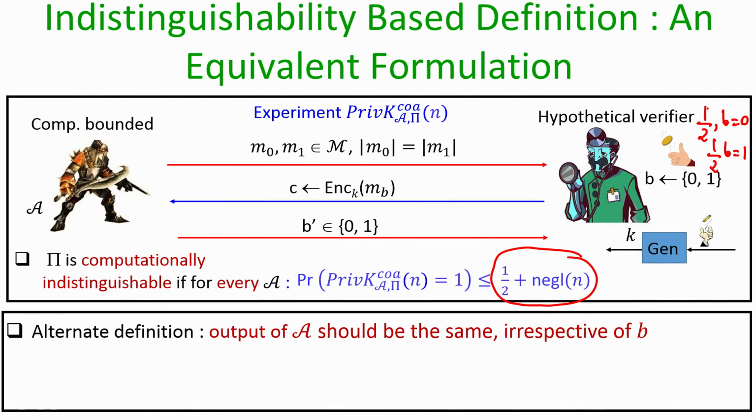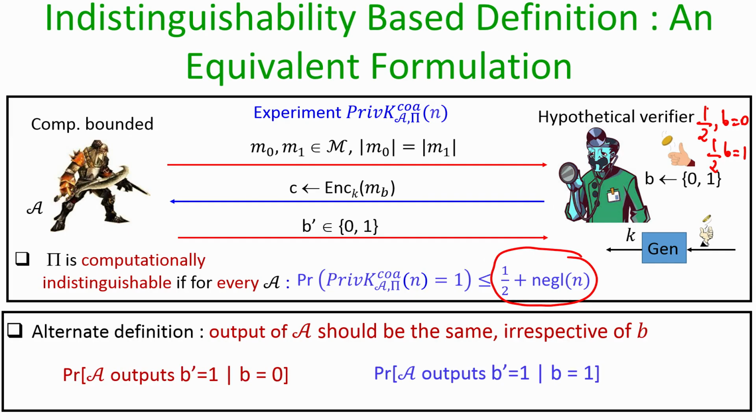And the goal of the adversary is to identify whether it is M0 which is encrypted in C or whether it is M1 which has been encrypted in C. So, this alternate definition demands that the output of the adversary should be the same irrespective of whether it is M0 which is encrypted in C or whether it is M1 which is encrypted in C. More formally, it does not matter whether the message M1 has been encrypted or whether message M0 has been encrypted in C.